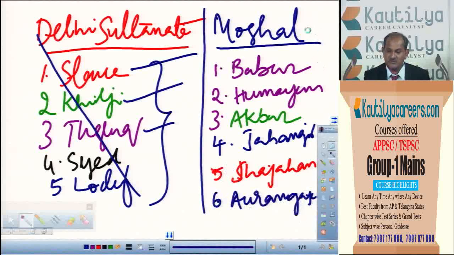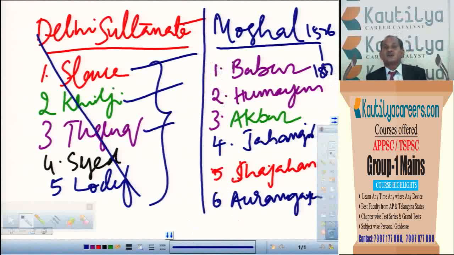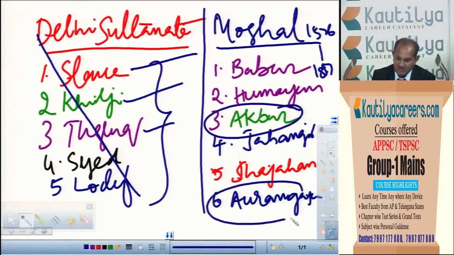Of course, from 1526 they continued up to 1857, but these are the important rulers. After Aurangzeb, the decline of the Mughal dynasty started. So these are the six important personalities regarding the Mughal empire. But here the most important people are Akbar and Aurangzeb, who ruled for a long period. Of course, even in the remaining period some changes are there.